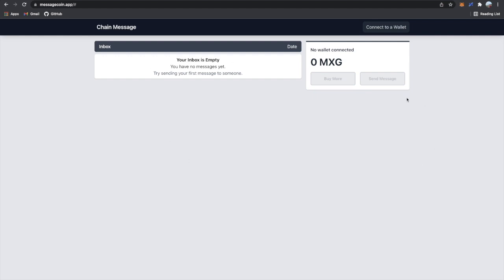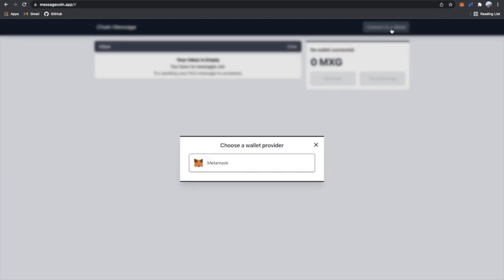So right now we're starting off in this clean slate at messagecoin.app. I got this nice domain for it and deployed it using Vercel, so that was super nice. I also used Alchemy to deploy on the Rinkeby net. And actually, I haven't made any interactions with the contract yet, so these are going to be the first interactions I make with that contract. So let's get a wallet connected.